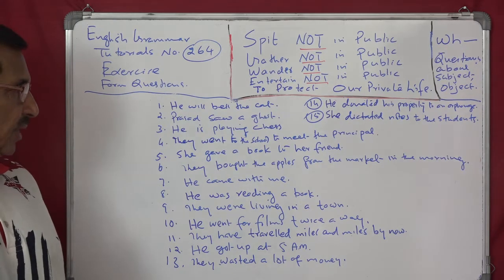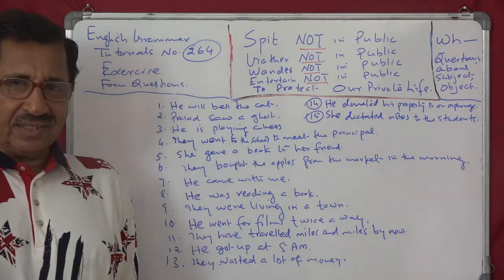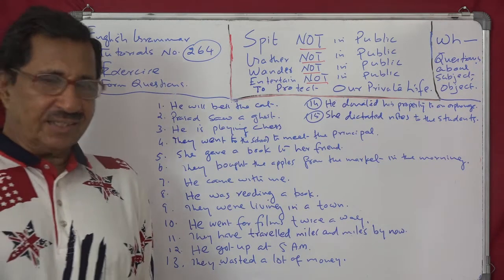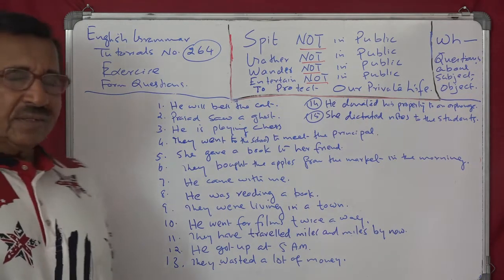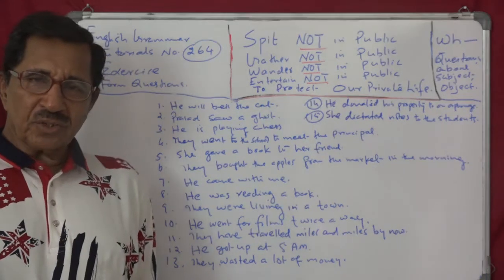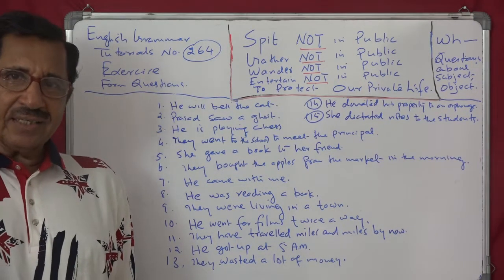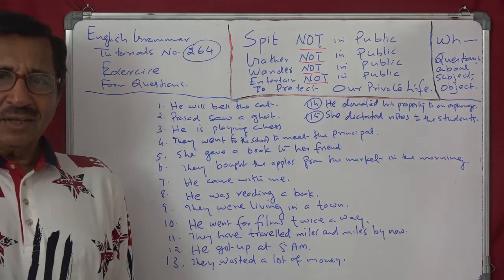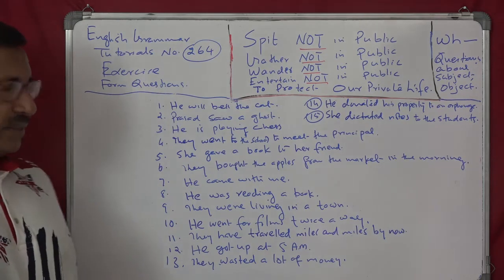Next, he is playing chess. Who is playing chess? He is playing chess. What is he playing? He is playing chess. They went to school to meet the principal. Who went to the school to meet the principal? They went to the school. Why did they go to the school? They went to the school to meet the principal.